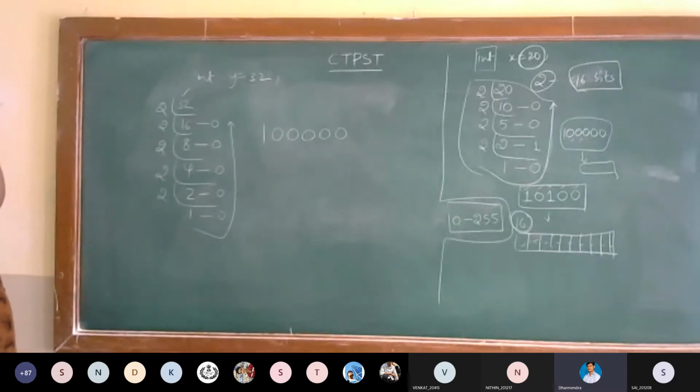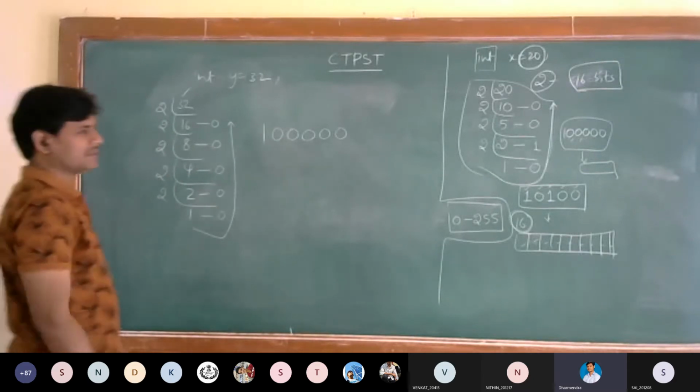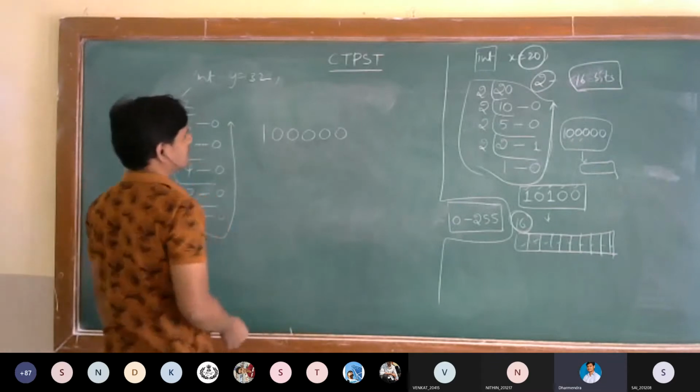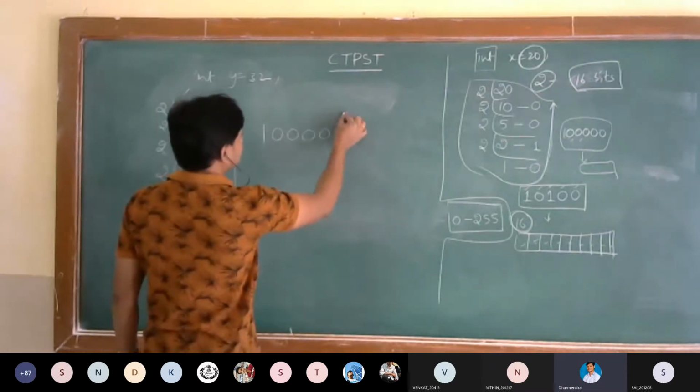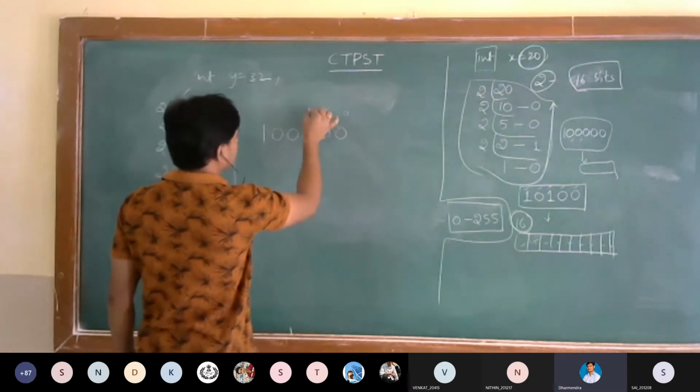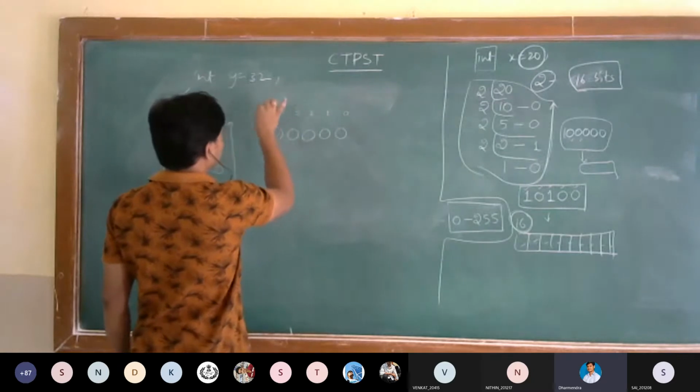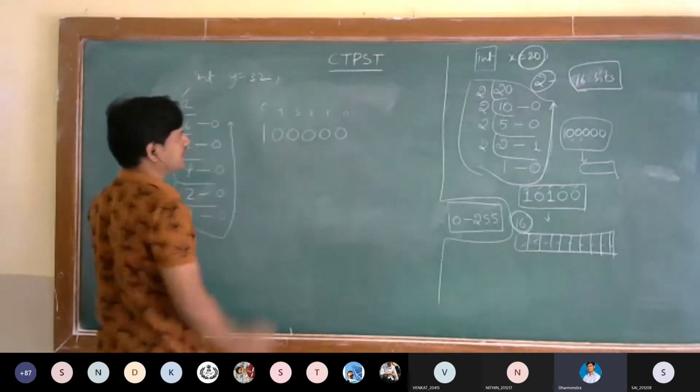Sir, how can I know it is the binary equivalent of 32? Just take the positions: 0th position, 1st, 2nd, 3rd, 4th and 5th position.